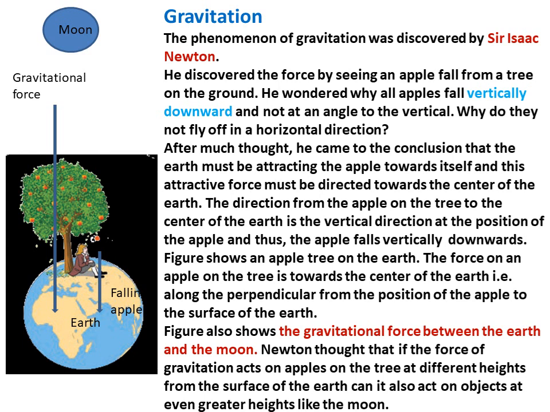Newton thought that if the force of gravitation acts on an apple on the tree at different heights from the surface of the earth, can it also act on objects at even greater heights, like the moon?